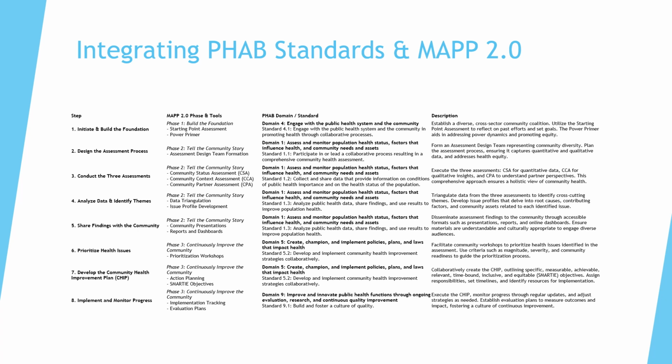Or during phase 3, if you create a logic model using the theory of change, or incorporate concepts from the theory of change, you're showing alignment with domain 5's planning standards and domain 9's focus on evaluation and improvement. Integrating these frameworks doesn't require duplicating work. It's about using one to reinforce the other, and it simplifies documentation. When you use the MAPP process intentionally, you're building much of the content you'll need to meet PHAB requirements naturally as part of your workflow. That's the benefit of alignment. It builds internal consistency, clarity for your team, and a stronger case for your department's leadership in community health improvement.